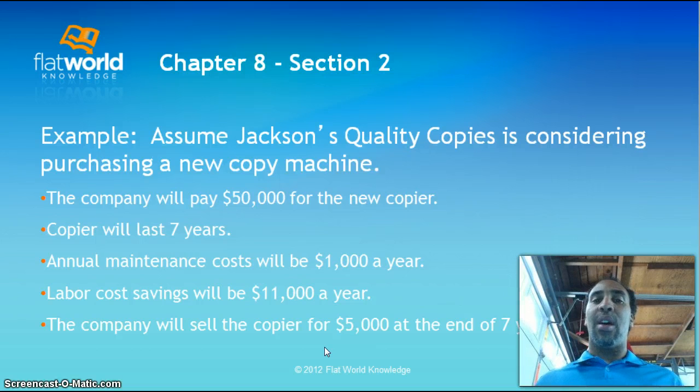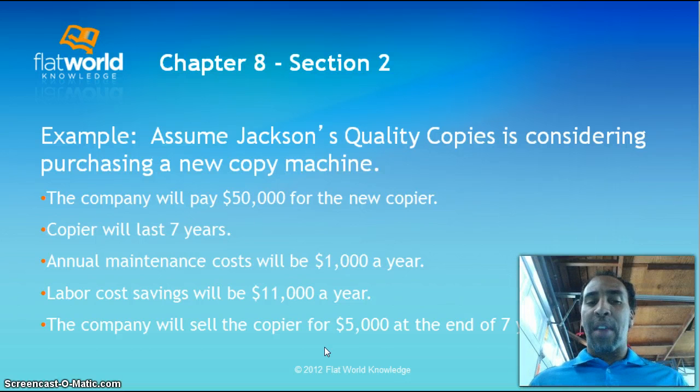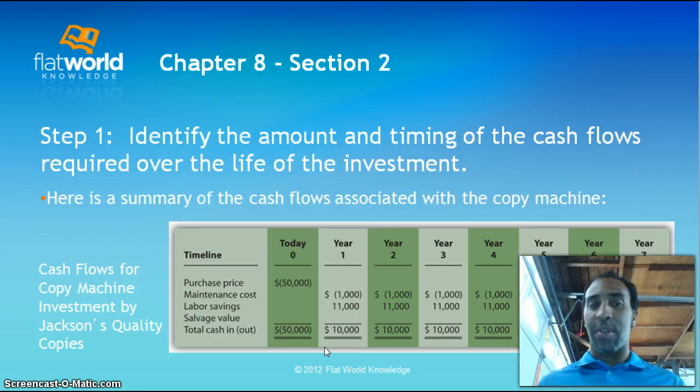So you have to spread that $1,000 across the 12 months. Labor cost savings will be $11,000 a year. So that's a positive. We did our equation and found out we're going to save $11,000 a year. And further along in the chapter, we look at how soon we make the money on an investment back. And the company will sell the copier for $5,000 at the end of 7 years. So it has a salvage value. You can go ahead and sell it and get that $5,000 back after 7 years.